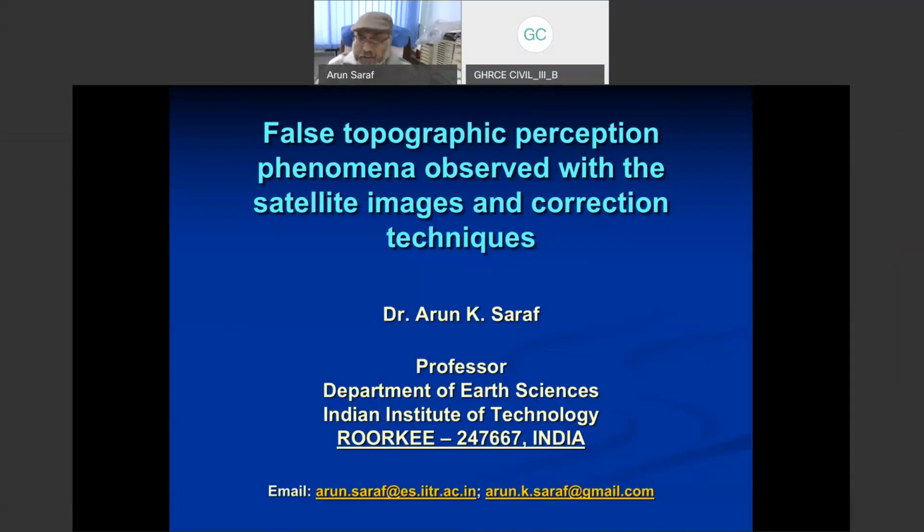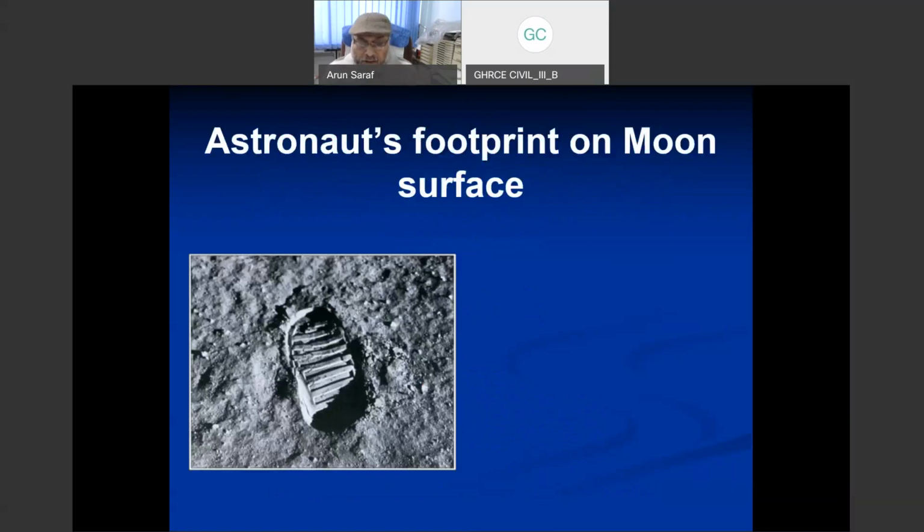So let's start with this false topographic perception phenomena, which is observed in satellite images of hilly terrain of any part of the earth. And later on, we have also discovered this phenomena with the satellite images of Moon and Mars as well. So I can call it a universal phenomena, and in short, we say false topographic perception phenomena. In short, we say FTPP. If you recall, and still on the net, you can find these images.